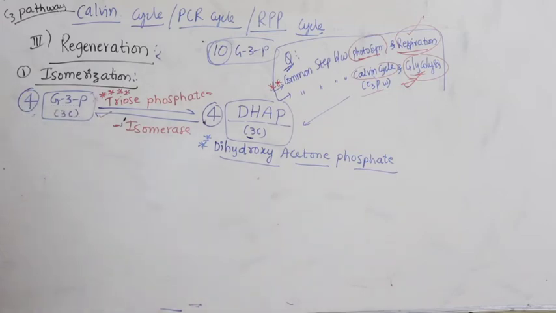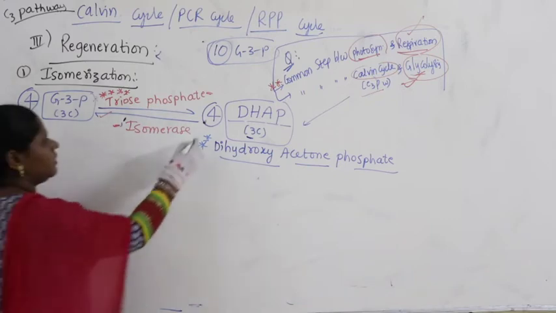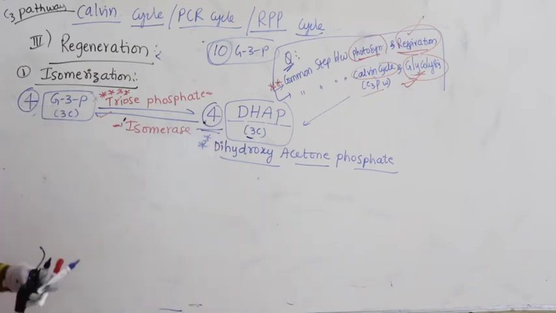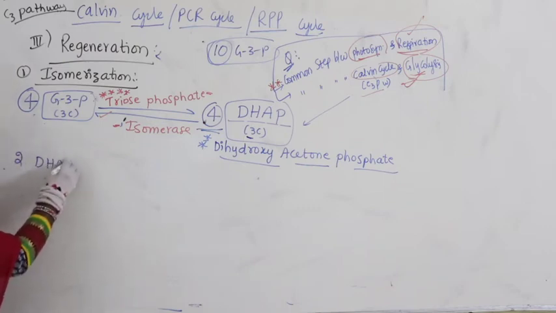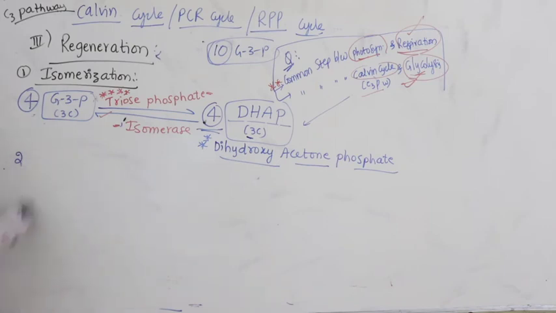Now let us continue further. From the 4 molecules of DHAP, how many are available? 4 molecules are available. Now let us first take 2 molecules of G3P, because altogether you are keeping in your bank account 10 G3Ps. Of these 10, 4 are already utilized. How many are pending? 6 are there.